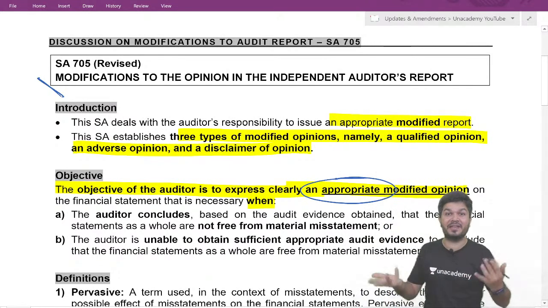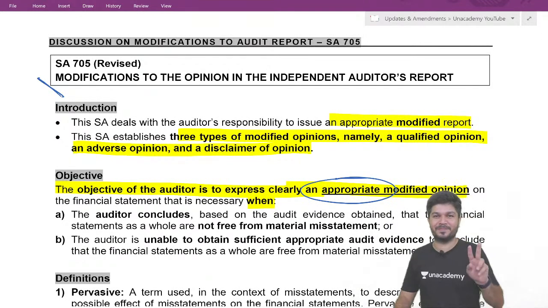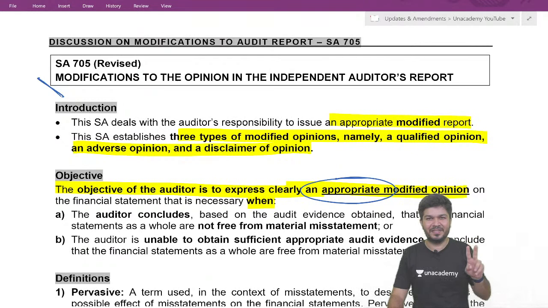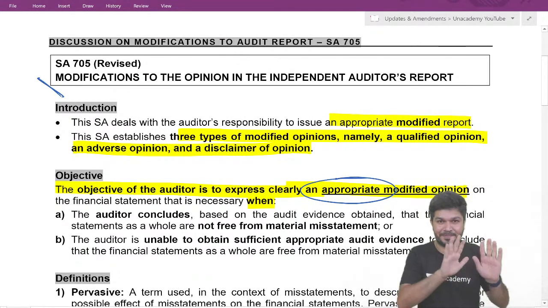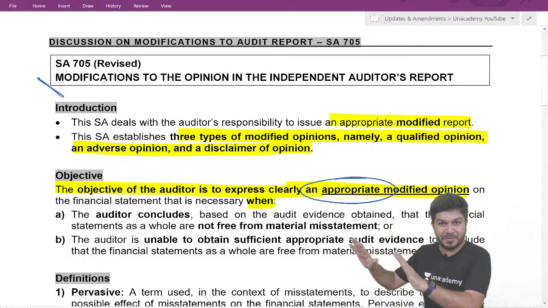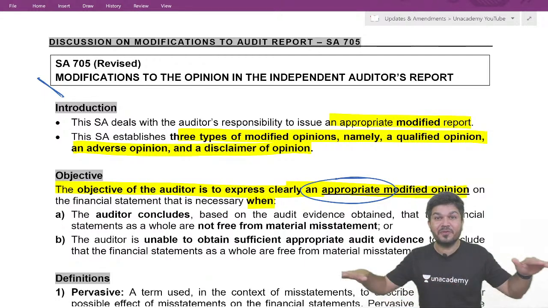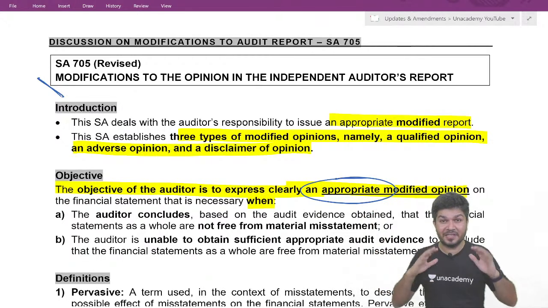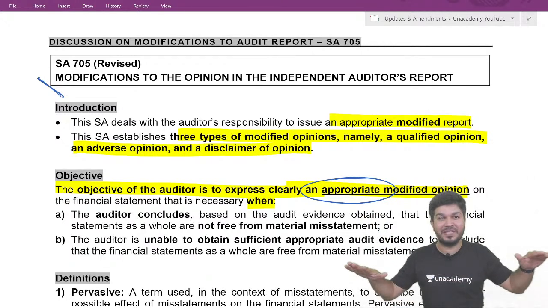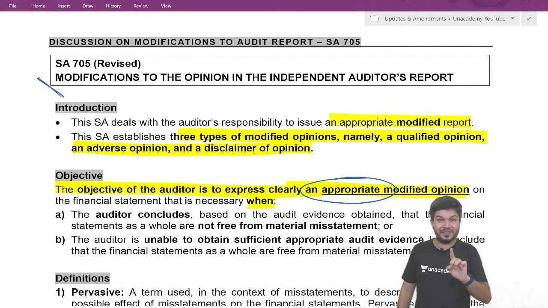Now, when do I have to modify? I will modify under two cases. One, based on the audit evidence obtained, the auditor concludes that the financial statements are not free from material misstatement. They contain a material misstatement. So if the financials contain a material misstatement, I'll modify.